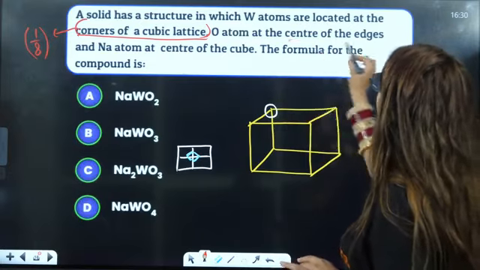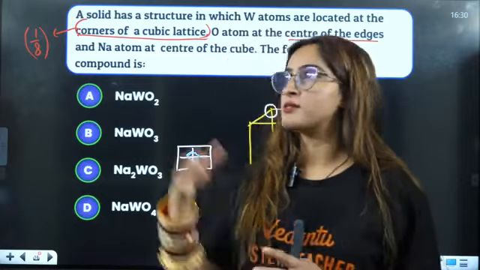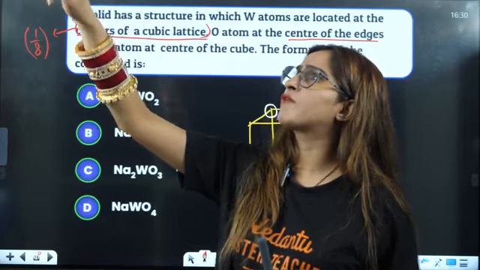Oxygen atom at the center of the edges. If something is at the center of the edges, just look at your room. If this is at the center of the edge, it will be shared by what?